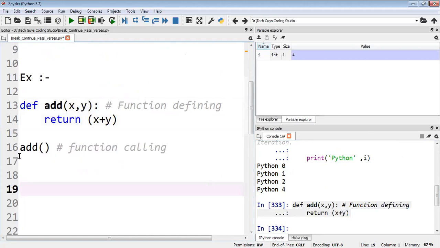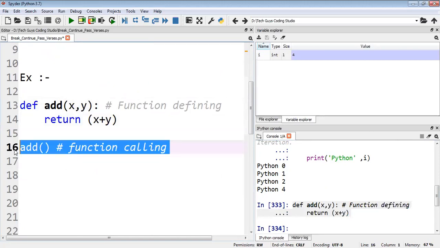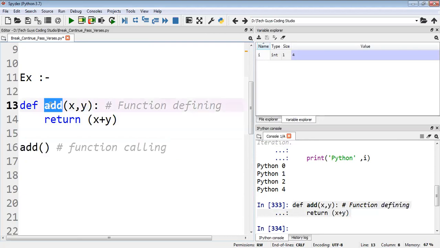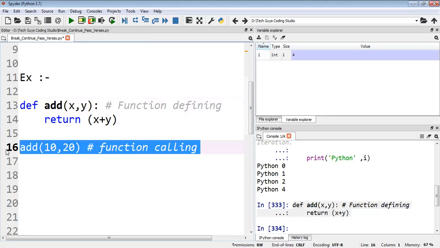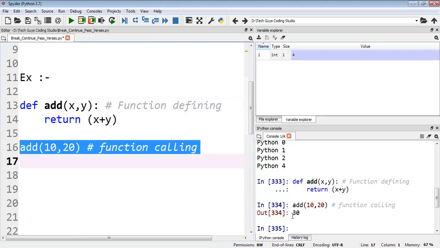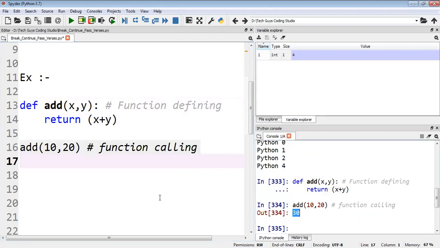Now I need to call this function. How the program will work: as soon as I call this function, the control will go to this addition. Then it will ask for x and y values. Whatever values are passed here, it will do the addition and give the output. So here I need to pass some values like 10 comma 20. I'll execute this line. So I got the output 30. Like this we can get the output.